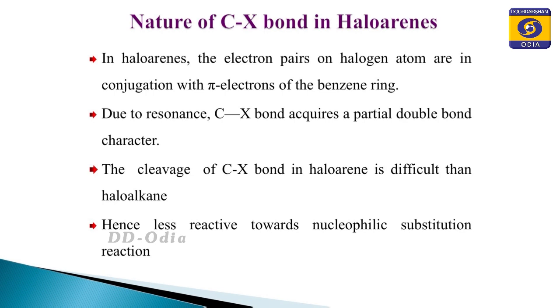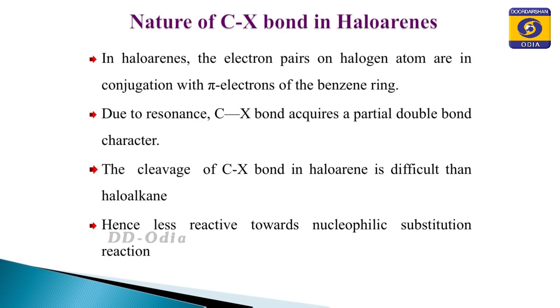Due to this, the concept of resonance arises, and due to resonance a partial double bond character develops in the C-X bond, that is the carbon-halogen bond, which was initially a single bond. Now it acquires some partial double bond character,